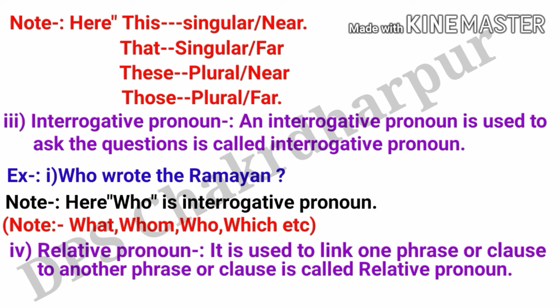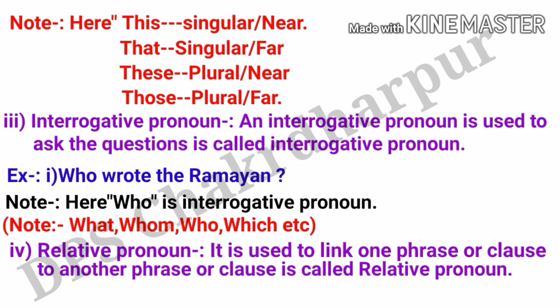So let's see the next definition. Here is the next definition, of interrogative pronoun. So what is an interrogative pronoun? Let's see. An interrogative pronoun is used to ask questions. For example, who wrote the Ramayana? So here, who is an interrogative pronoun. So my dear friends, what, whom, who, which, etc. are examples of interrogative pronouns. So you must write all these things. So let's see the relative pronouns.